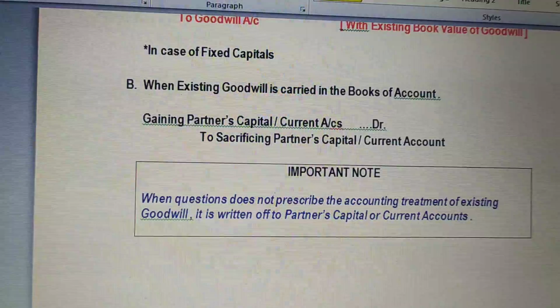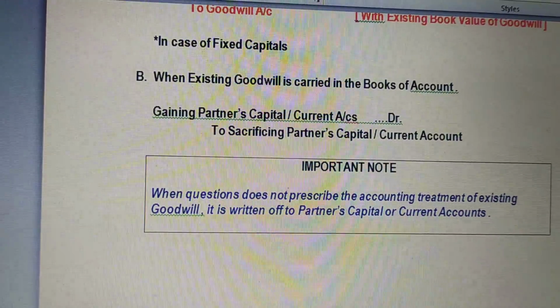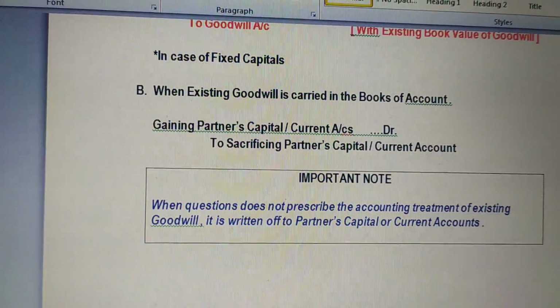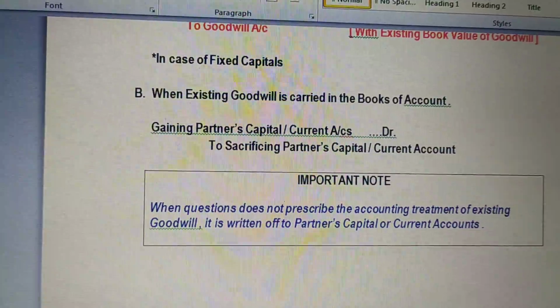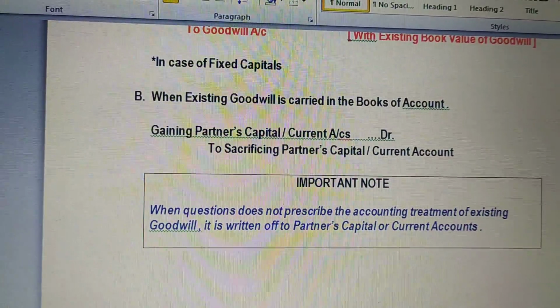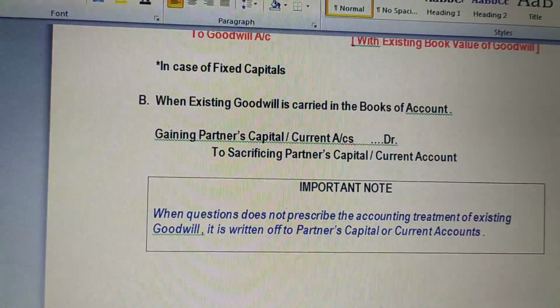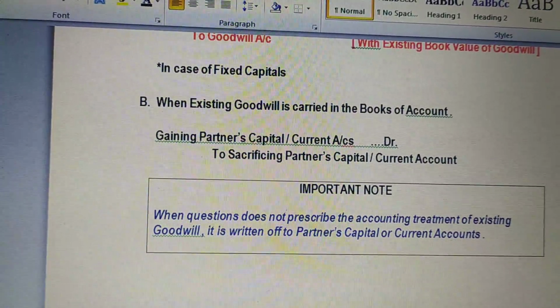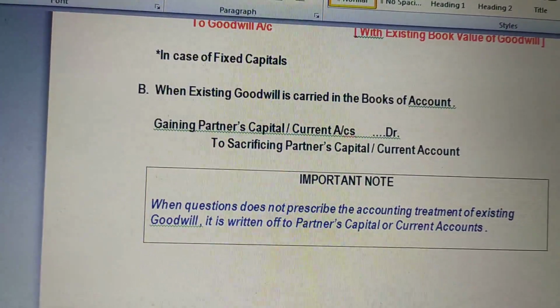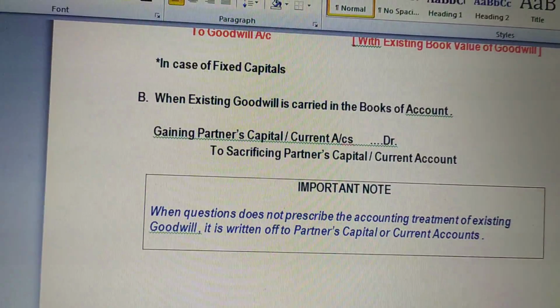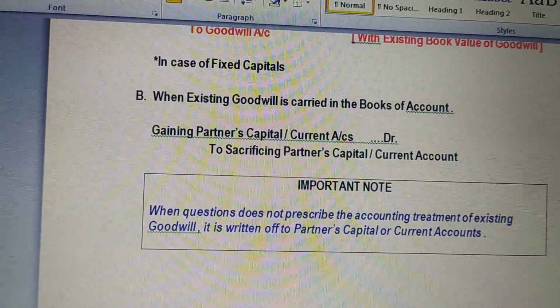Here we have the second case: when existing goodwill is carried in the books of account. Now what is the meaning of this line? Now the company wants to carry forward the goodwill which appears in the balance sheet. मतलब वो eliminate नहीं करेंगे, वो आगे जो book value है goodwill की उसे continue करेंगे, carry forward करेंगे.